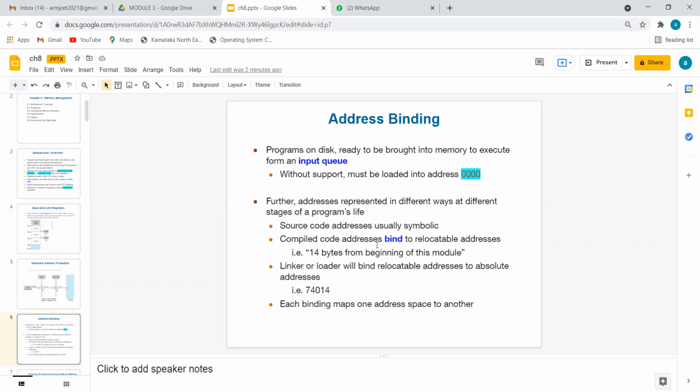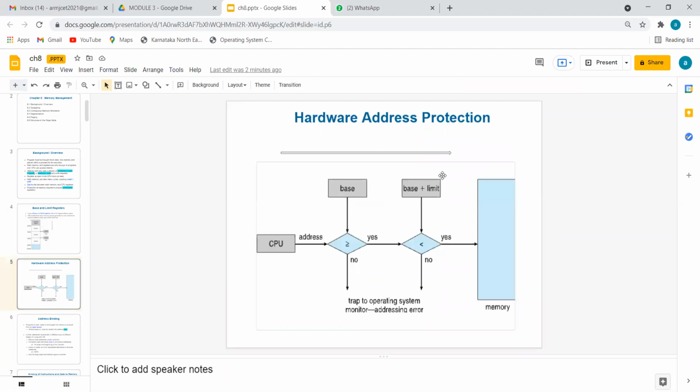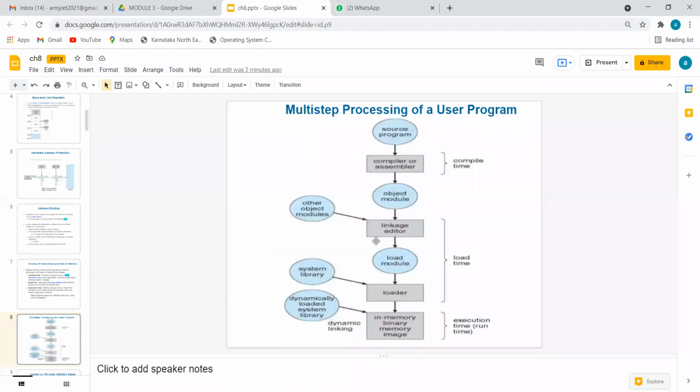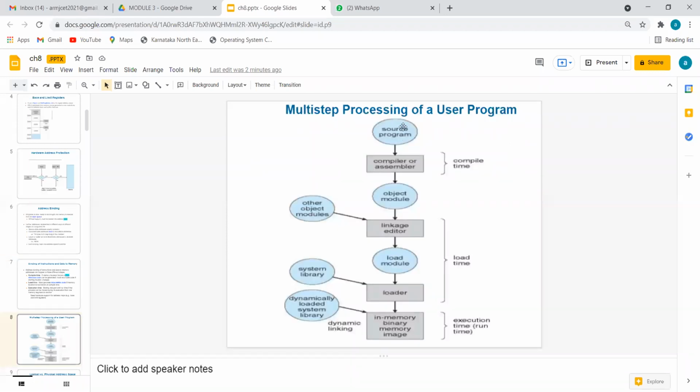As I mentioned, binding means attaching whatever the base and whatever the limit, and checking whether it is in the range of base and upper limit. That is a process called binding. How the binding is done, we will see in the next slide. I want to explain this first and come back to the binding instruction. So here you see, I hope you remember this from your first year subject, C.